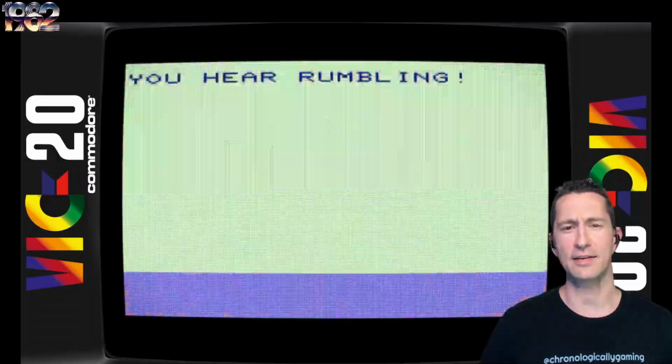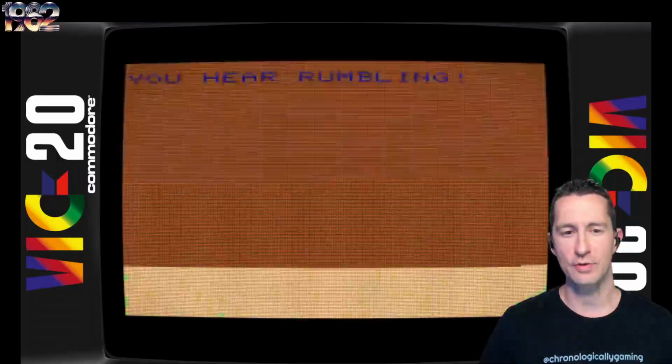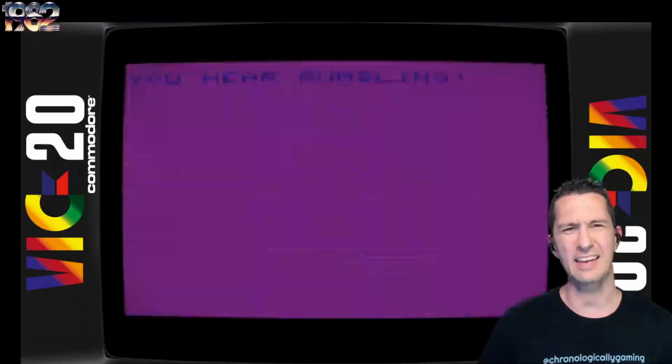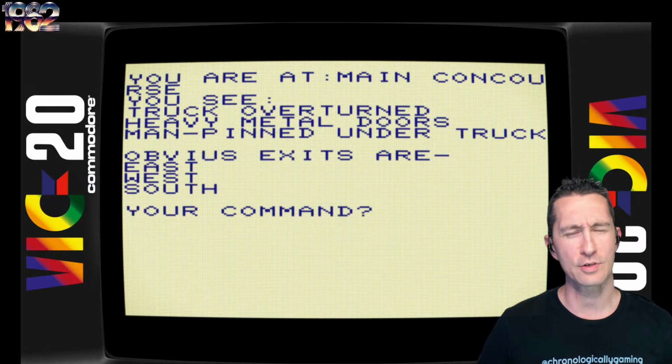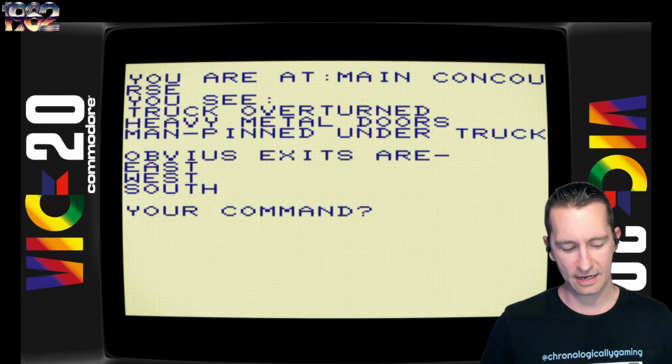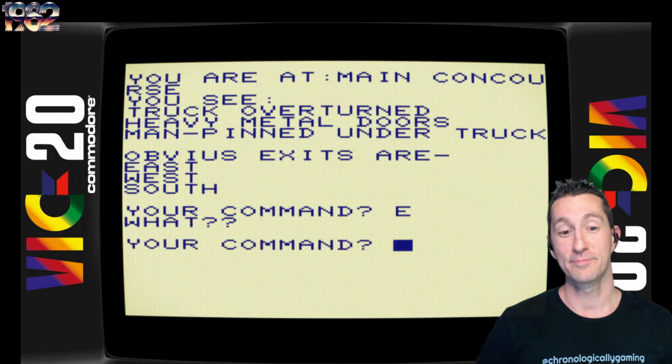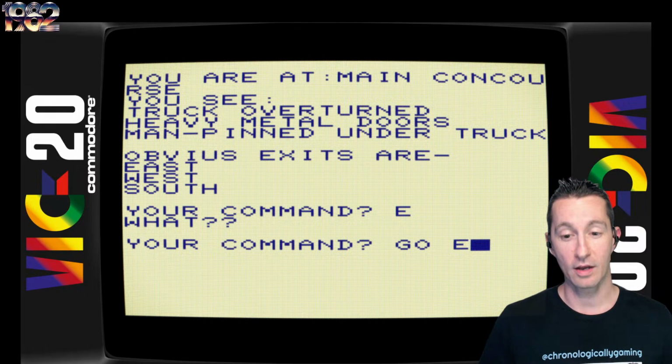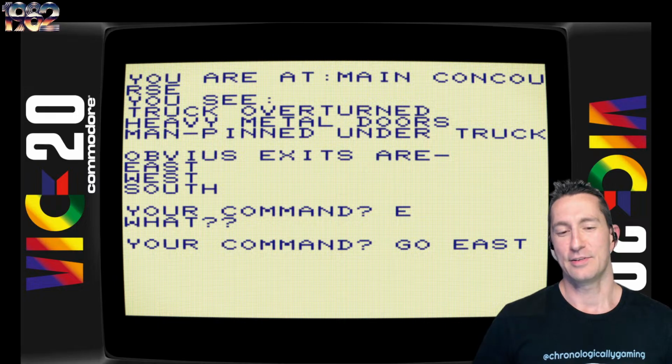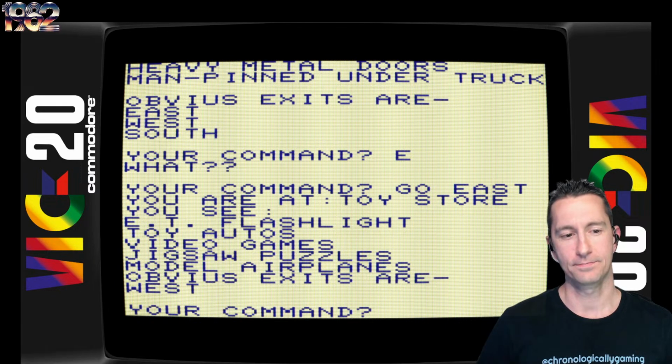This is designed, like they said in the ad, for younger children, so it has simpler puzzles, and the text parser, I don't see how younger children would have the patience. I can't do E. What? It doesn't understand that text parser. You actually have to say, go east. So kids, you've got to type the whole thing out.